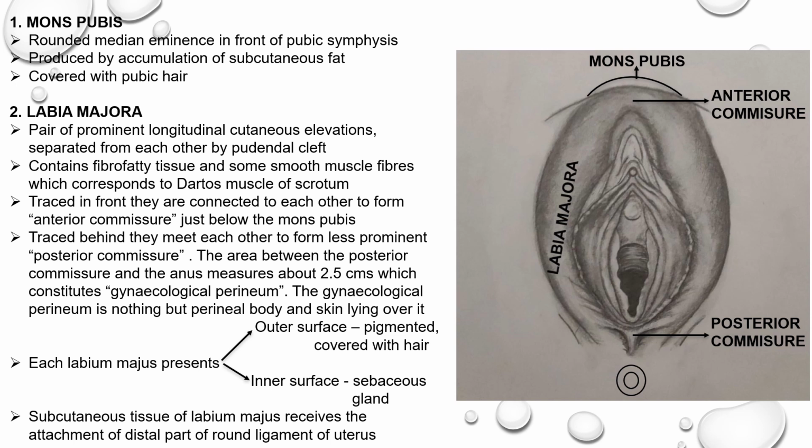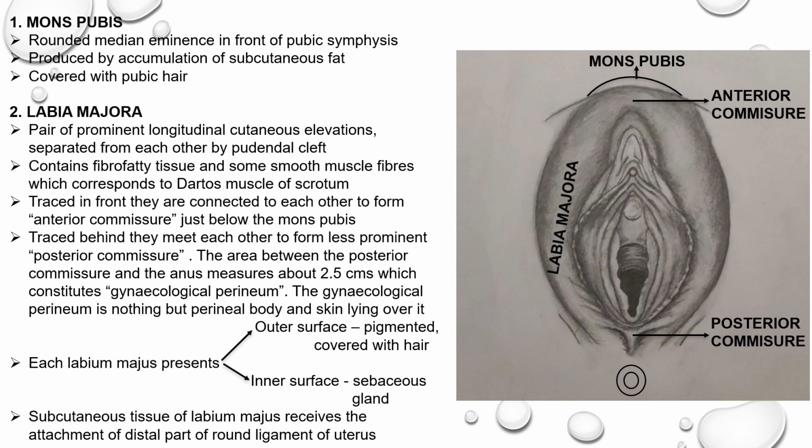Now we see the labia majora. Labia majora are a pair of prominent longitudinal cutaneous elevations separated from each other by a pudendal cleft. The labia majora contain fibrofatty tissue and some smooth muscle fibers, which correspond to the dartos muscle of the scrotum.